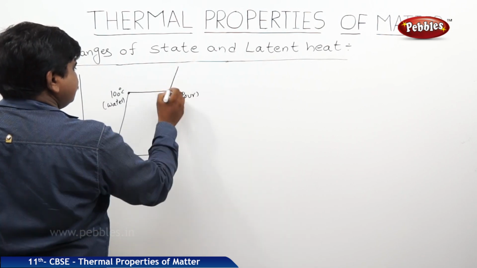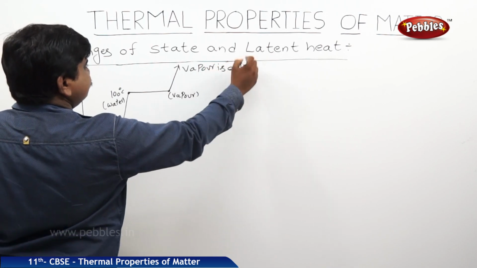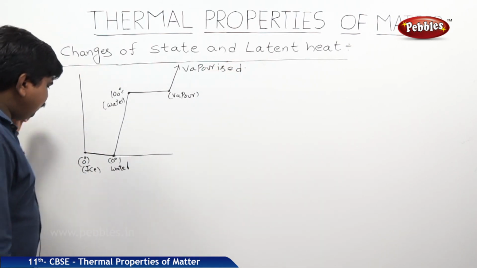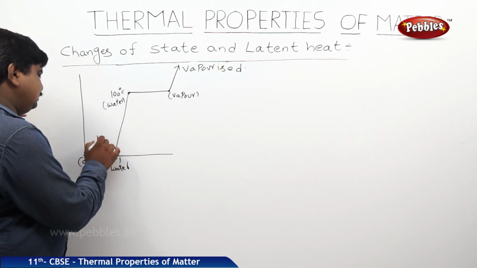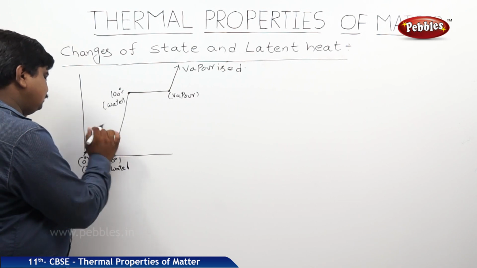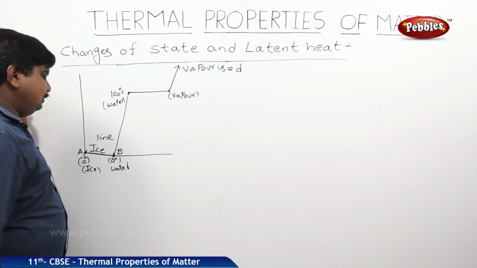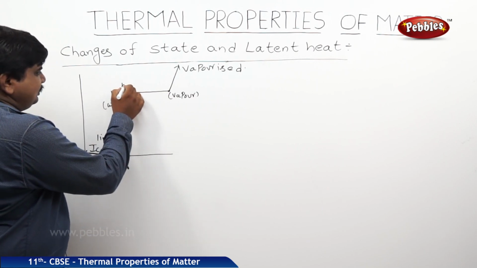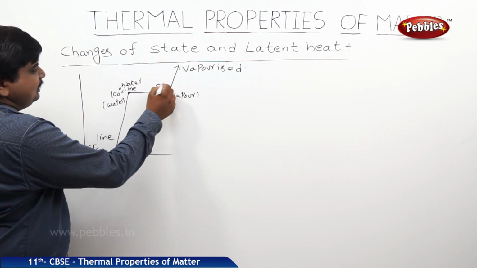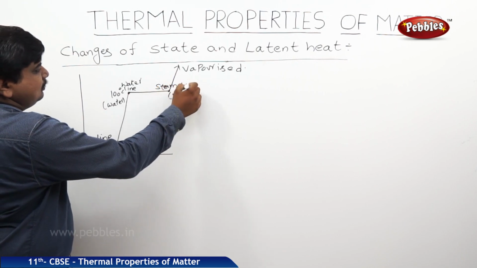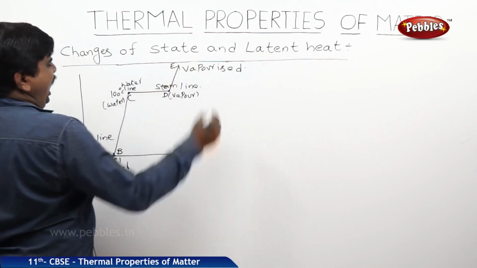And this is vaporized. What can we expect from this? Yes, this is the ice line. Let us give the names of the points, A to B. This is the water line. This to this is the steam line: B to C, C to D, and D to E.